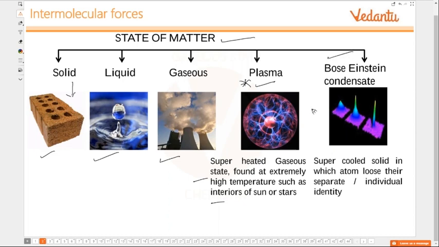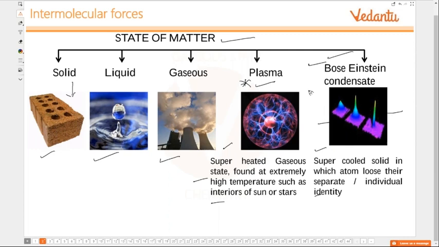And this is another state of matter. This is at very low temperature, wherein the atoms lose their individual identity. They behave independently of each other. They are cooled to such an extent that their mobility is restricted. They don't have enough energy to move, so there is no interaction between them. So this is the Bose-Einstein condensate.